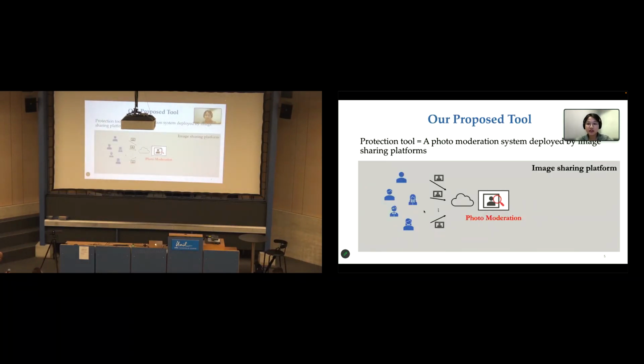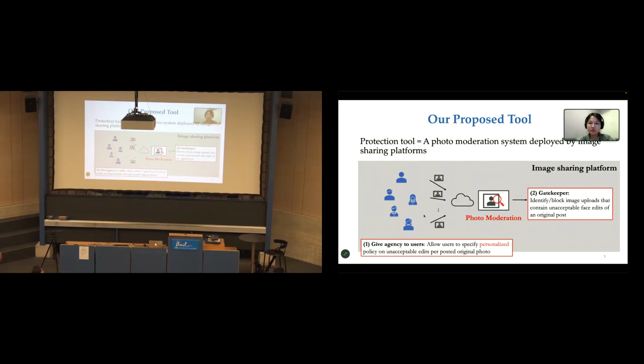Based on these findings and their implications, we designed the tool as the photo moderation system, which can be deployed by image sharing services like Instagram. It performs two primary functions. First, when user uploads an original face image, the system collects the user's edit policy for this particular image, including face edit types that are acceptable to the user.